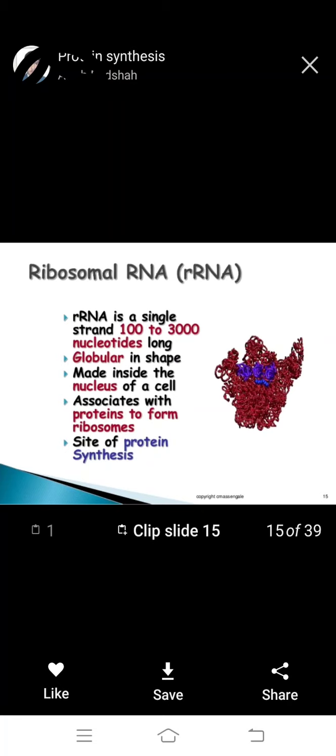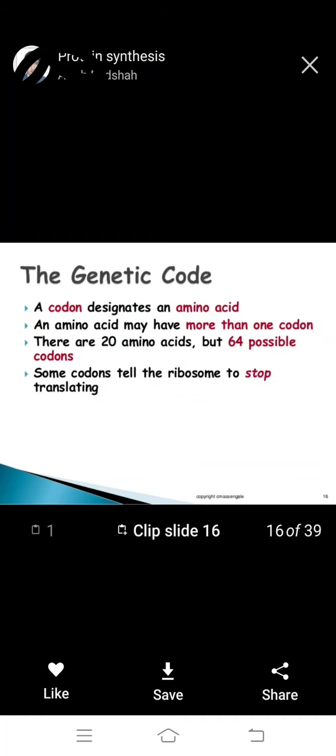It associates with proteins to form ribosomes, the site of protein synthesis. Very important.